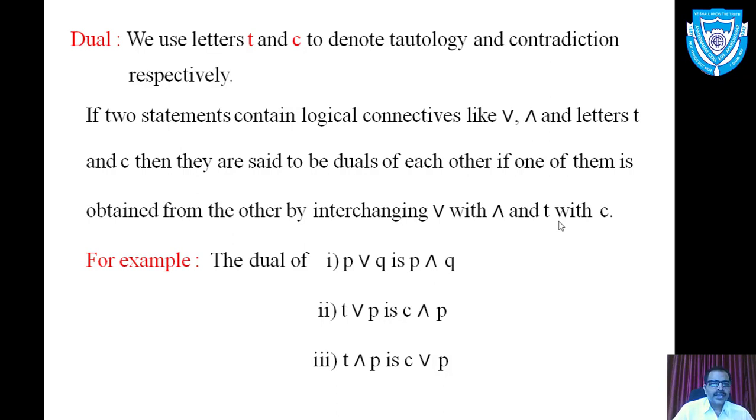Now, next one. If two statements contain logical connectives like or, and, and letters t and c, then they are said to be duals of each other if one of them is obtained from the other by interchanging or with and, and t with c. Look at the definition. What does the definition say? How to obtain the dual of any statement pattern?